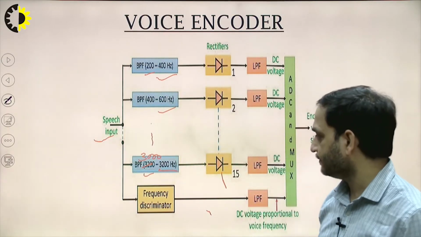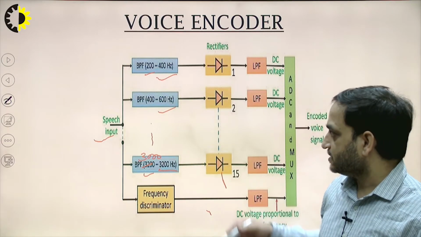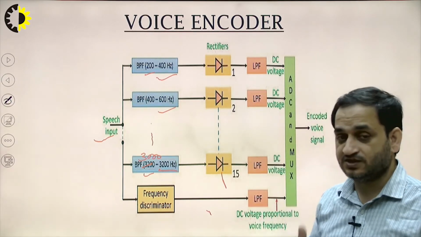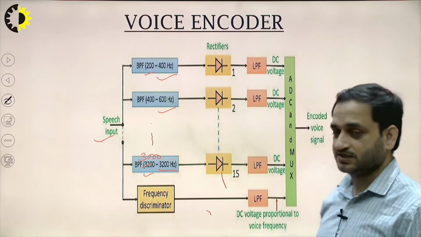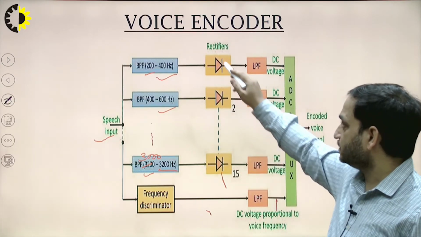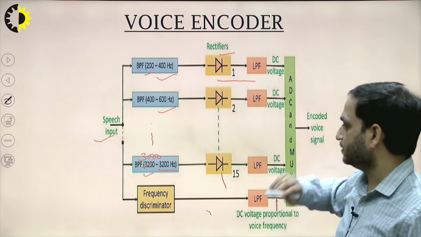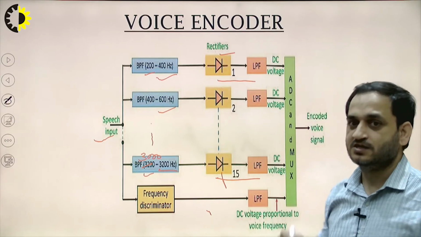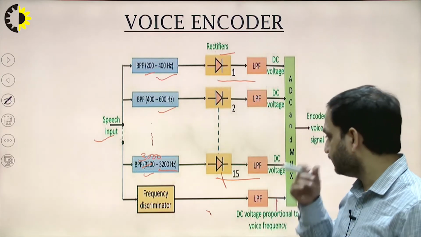Then at the receiver side itself we are using the rectifiers, which are used for generating the DC pulses or the DC voltage. We use the 15 rectifiers and the low pass filter for generating the DC voltages.